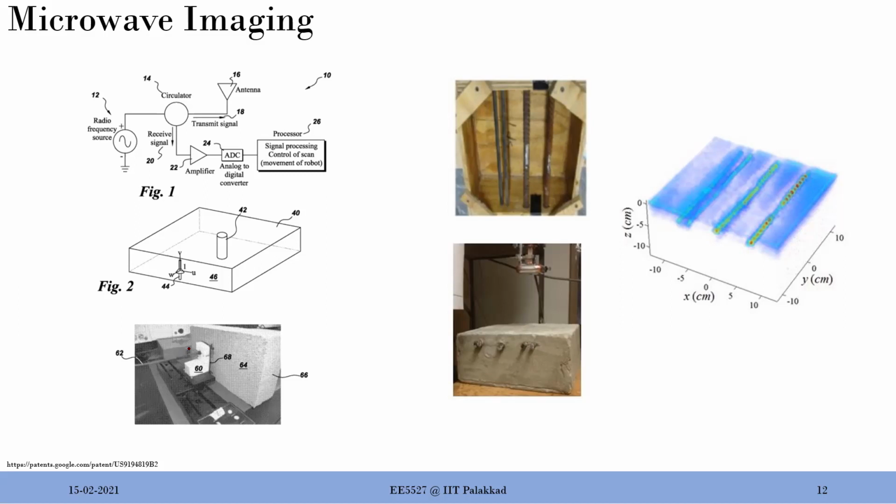So you mount microwave sensors. It can be a bunch of them or a single one. And then you transmit microwaves into the concrete block. Then you wait for the reflection to come back. You capture that reflection, then you use techniques like beamforming to reconstruct the beautiful images that you see over here. The red is showing the corroded bars, and the blue is showing that they are intact. There are no problems. And you can see the picture of what is happening inside.